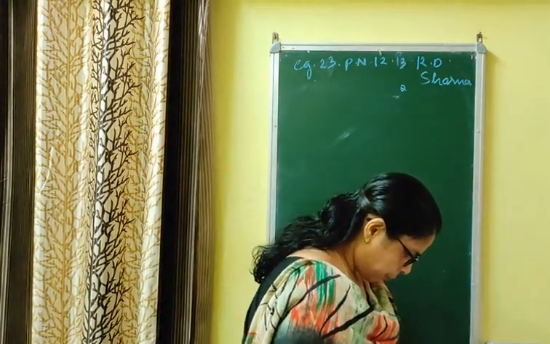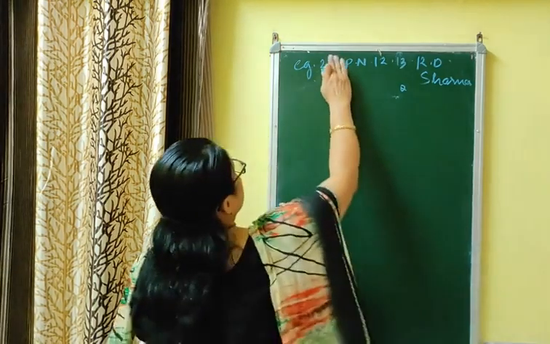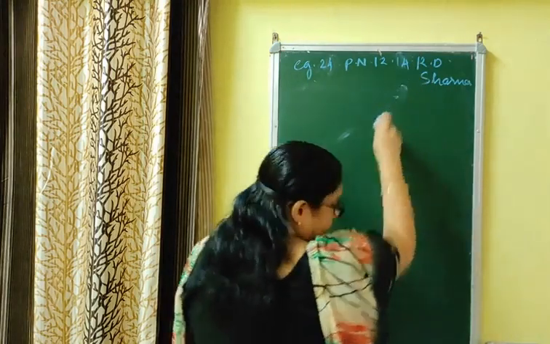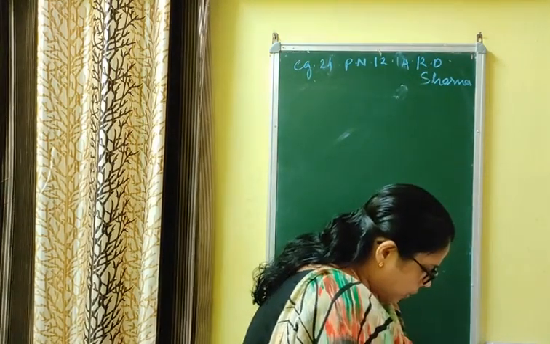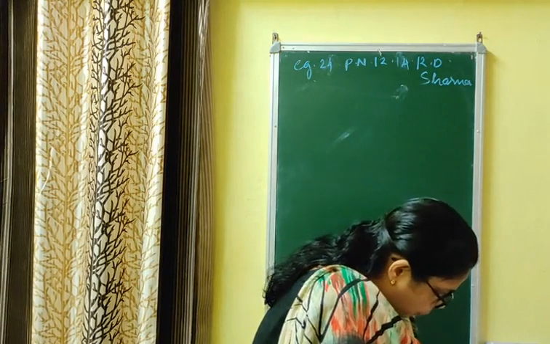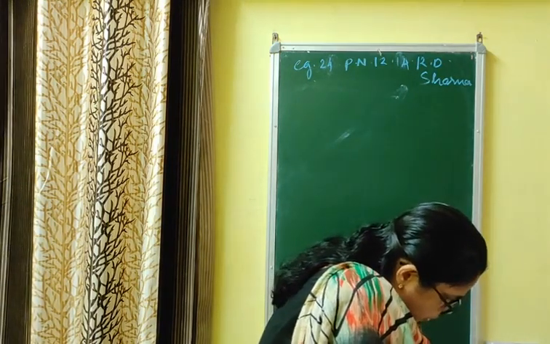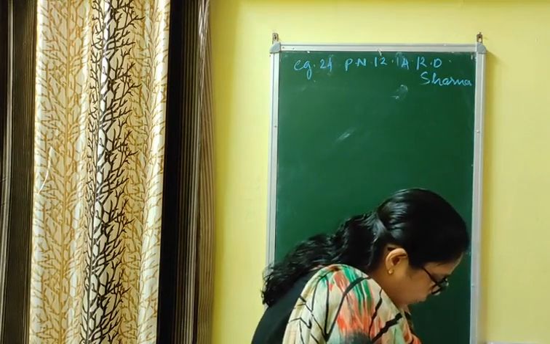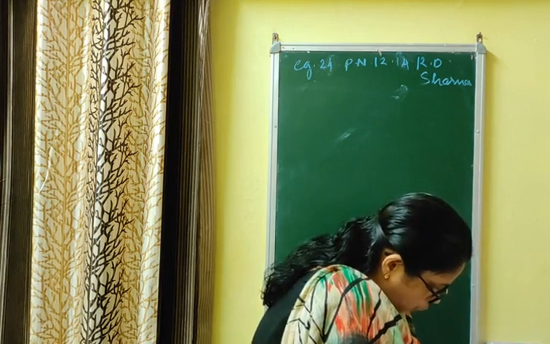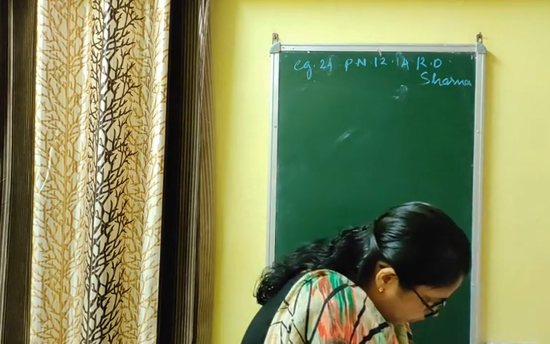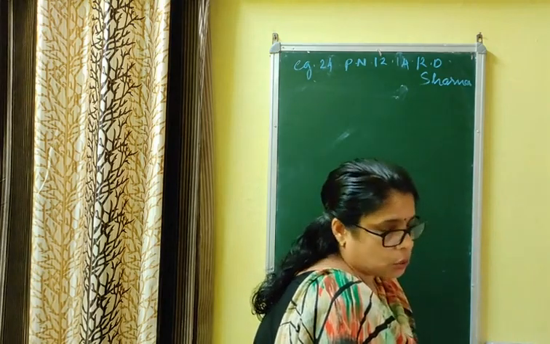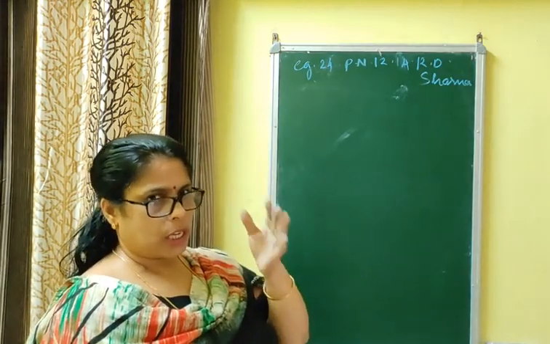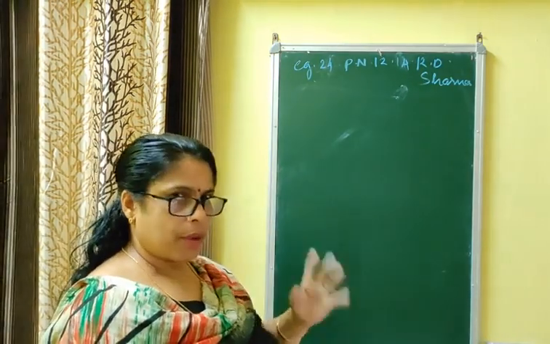Next question is example 24. The next page number is page number 12.14. I am reading the question. This question is a little bit difficult and different. The angle of elevation of the top Q of a vertical tower PQ from a point X on the ground is 60 degree. At a point Y 40 meter vertically above X, the angle of elevation is 45 degree. Find the height of the tower PQ and distance XQ. Distance means distance between object and the point of observation. In that kind of case you take sine or cosec; for the rest, for height, always take the tan ratio.